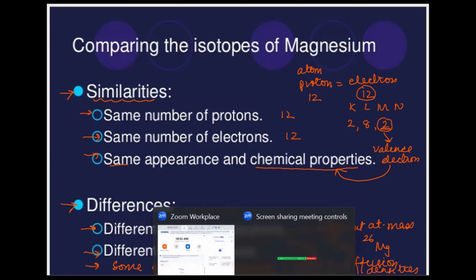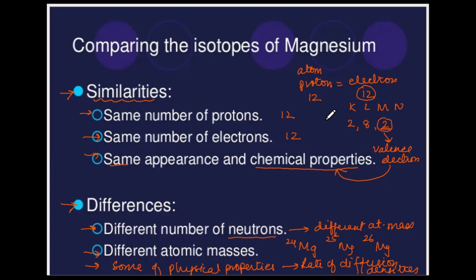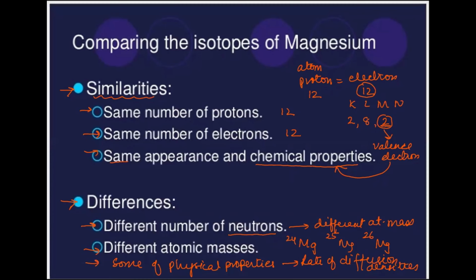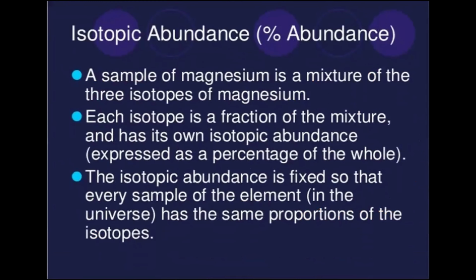So these are some of the physical properties which are going to be different, right? This is what we are supposed to know when we compare the different isotopes. Fine. Is it clear till here? Let's proceed further. Let's see what else we have.